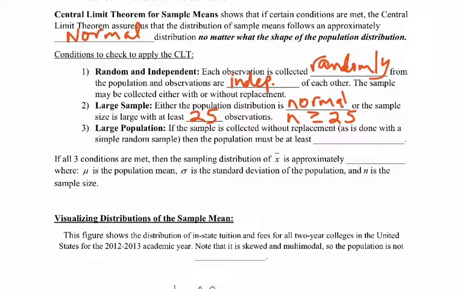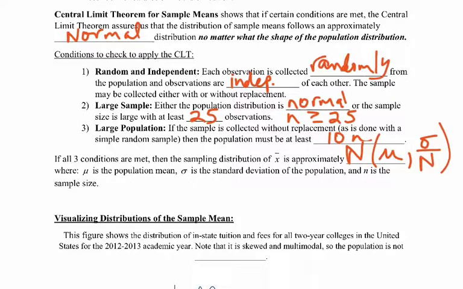And then the population itself has to be large enough so that if the sample is collected without replacement, then the population must be at least 10 times the sample size. If all three conditions are met, then the sampling distribution for X bar, your sample means, is going to be approximately normal. And actually, hold on, let me give you a different notation here. We'll use the normal notation, remember the capital N, with the mean, same as the population mean, whatever mu is, and then the standard deviation is the standard error formula that we talked about in the previous section.